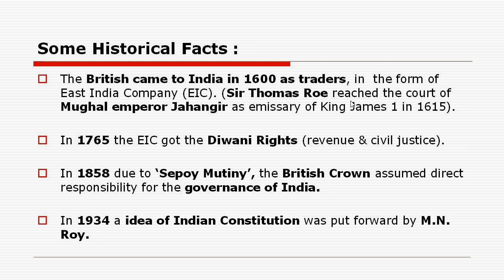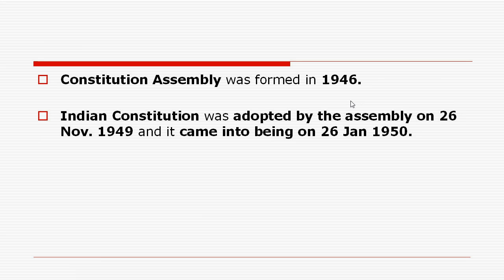Later in the year 1934, just a few years before independence, the idea of an Indian Constitution to govern and administer India was put forward by M. N. Roy. He was a very famous communist leader during that time. Later, a constituent assembly was formed in the year 1946.